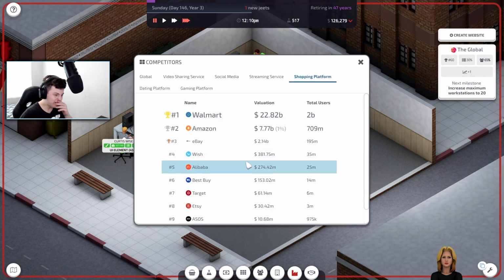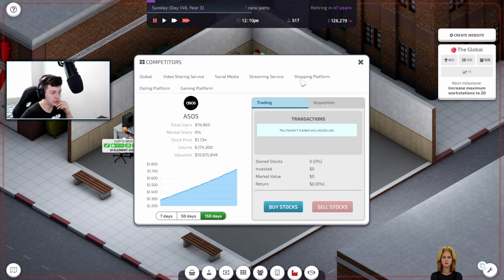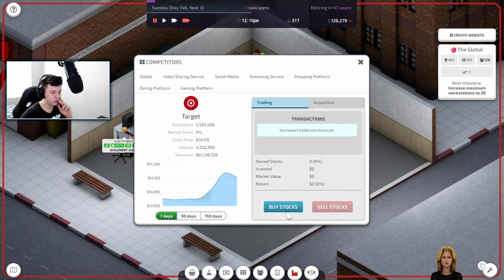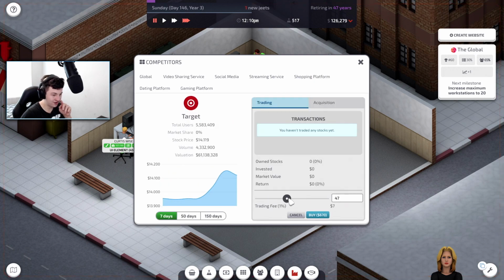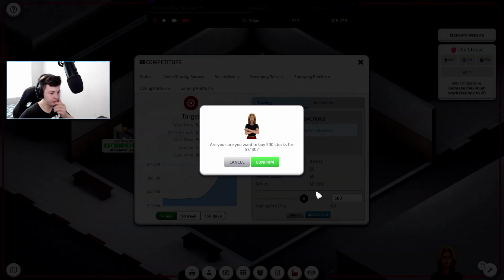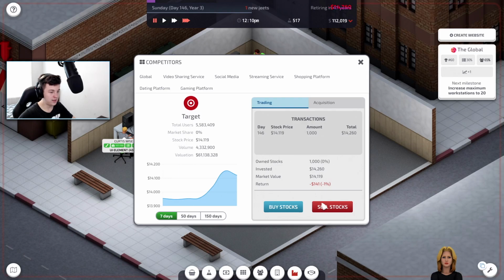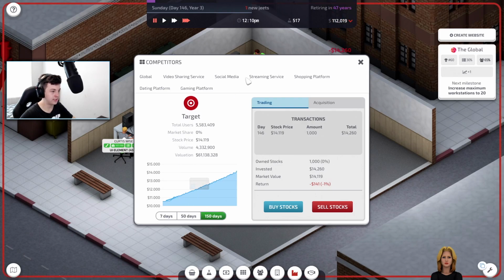In terms of, I think Target is one. Target is probably one we can look at. We are using this company here. Okay, let's have a look. I think Target could be a good company to look at. Let's have a look at how much we can get off this company. Maybe go 500 shares. Let's maybe even get 1,000 shares. Let's get 1,000. There we go. 1,000 shares. It is a company that's skyrocketing.